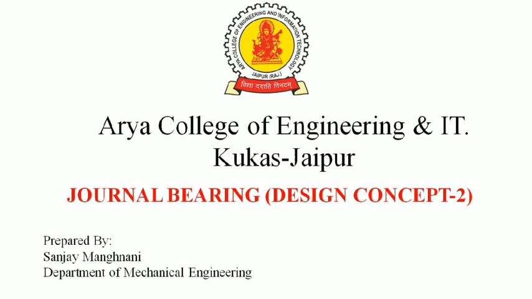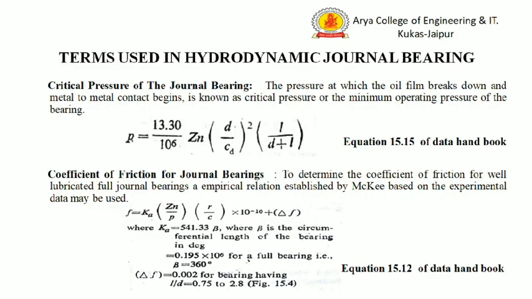In the last two lectures of bearing, we have studied about bearing classification and some design concepts of journal bearing. In this lecture, we will continue with some more important terms for designing a journal bearing. In the last lecture, we discussed the lubricating oils and the process of determining the absolute viscosity and minimum film thickness in journal bearing.